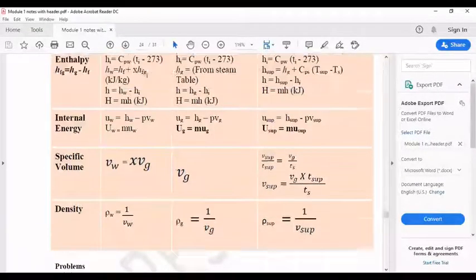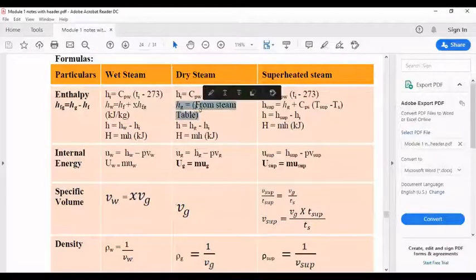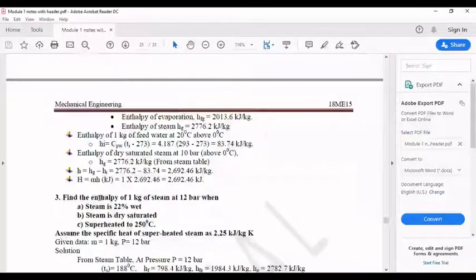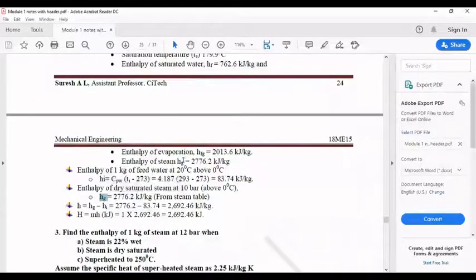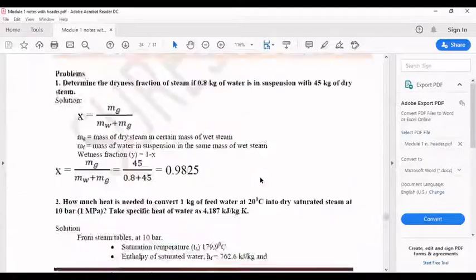The second step is Hg, that is from the steam table. So Hg is equal to how much? Whatever I get from the steam table, that is 2776.2. That value I have directly substituted here. That itself is the Hg value. What is the third step?